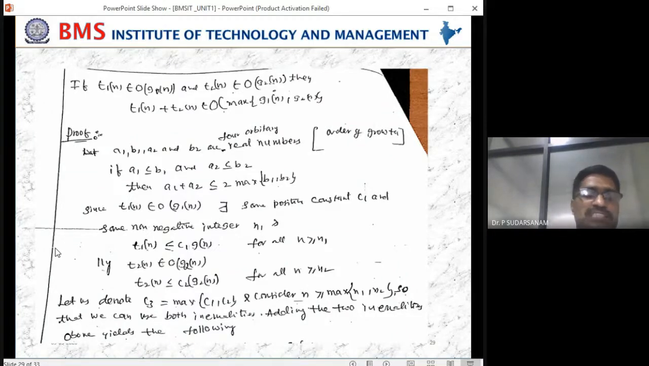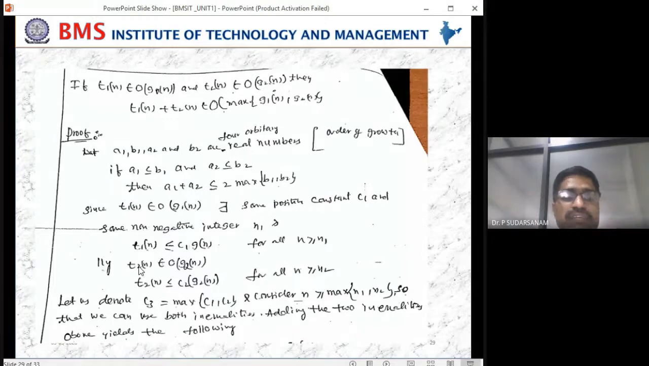Denote. We are assuming that, let us denote C3 is equal to maximum of C1 comma C2, and consider n as the maximum of n1 comma n2. Okay, we can write it now. So n is greater than or equal to the maximum of n1 comma n2. Left hand side, C3 is equal to the maximum of C1 comma C2. So that's what we have written, so that we can use both inequalities.